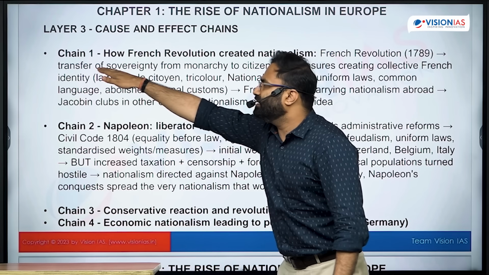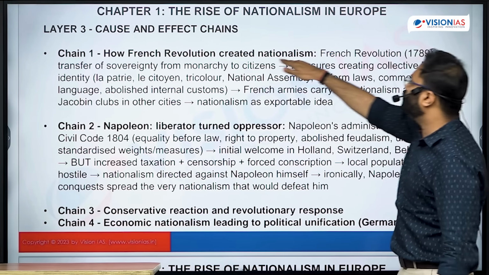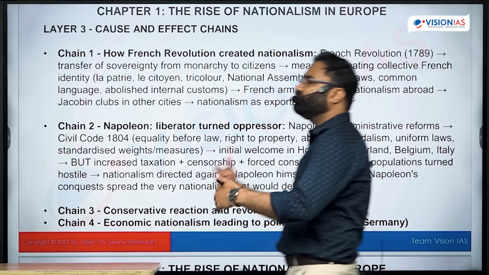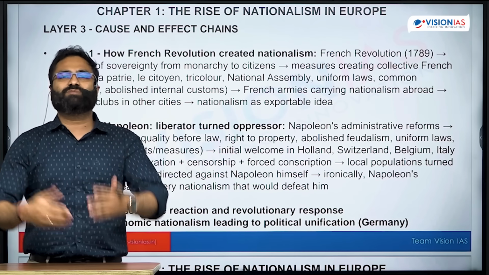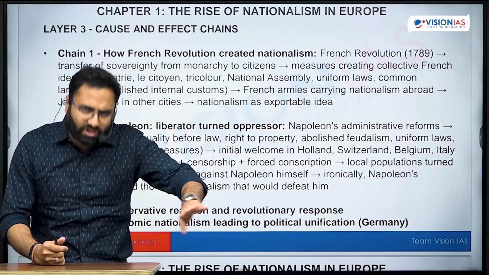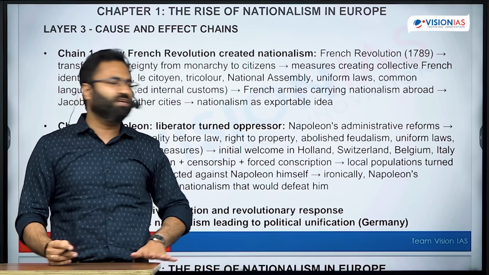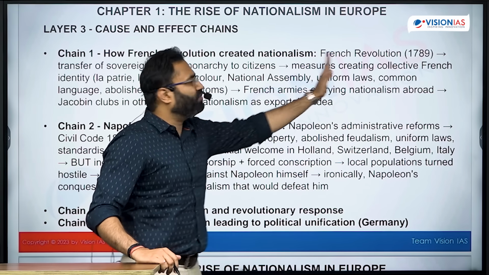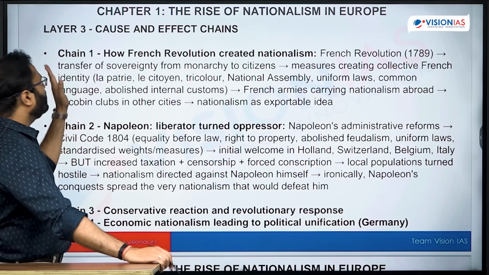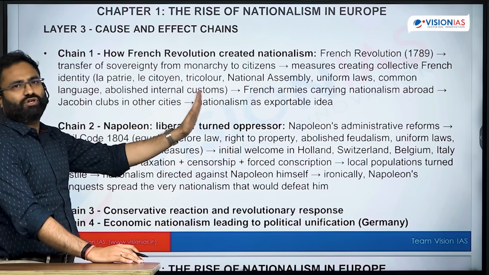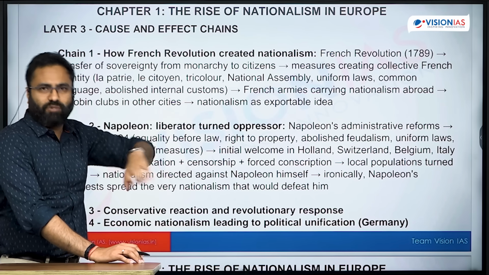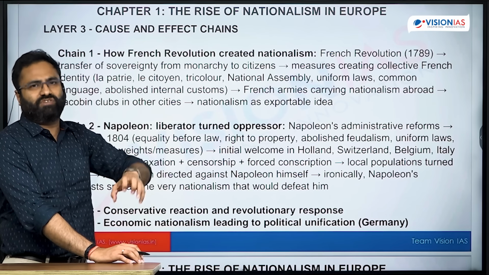For example, chain 1 is how the French Revolution created nationalism. The French Revolution raised the aspiration for nationalism, and that eventually inspired many other revolutions subsequently, even including the freedom movement in India. What exactly had happened? The French Revolution happened in 1789. There was a transfer of sovereignty, because it replaced monarchy with a system where there were elected representatives.